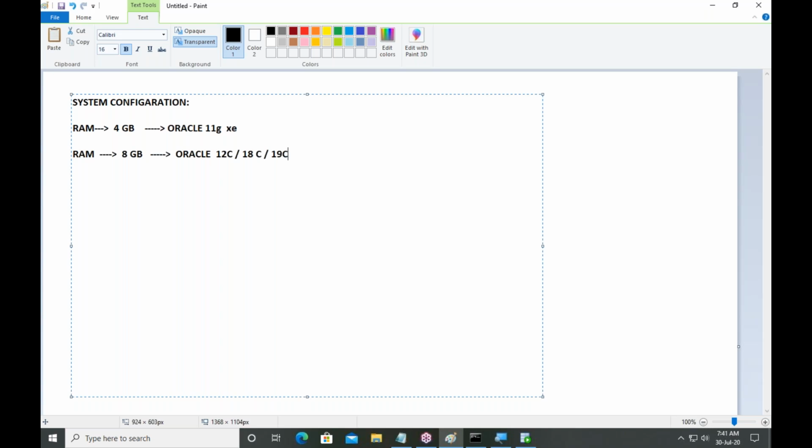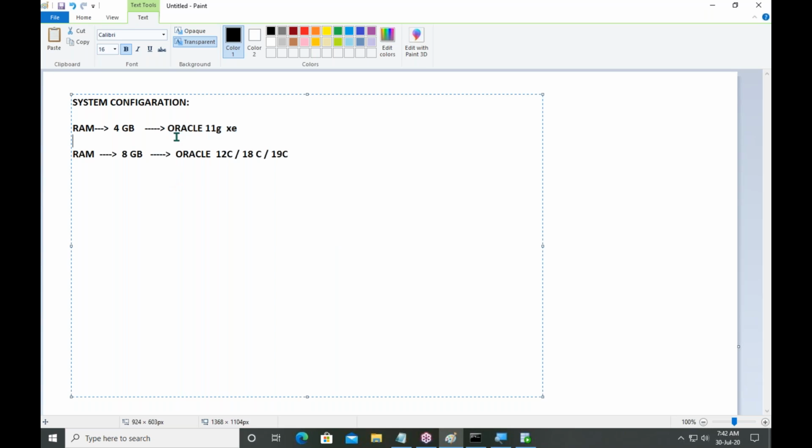Whatever concepts we are discussing are from 19C. So all concepts will work on these three: 12C, 18C, 19C. But some concepts you will miss in Oracle 11G. Why?